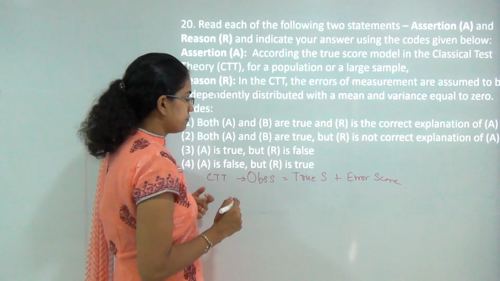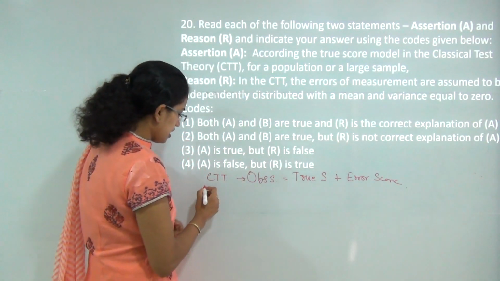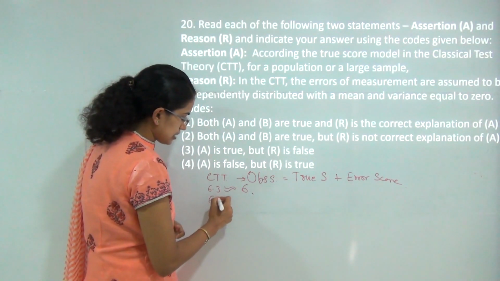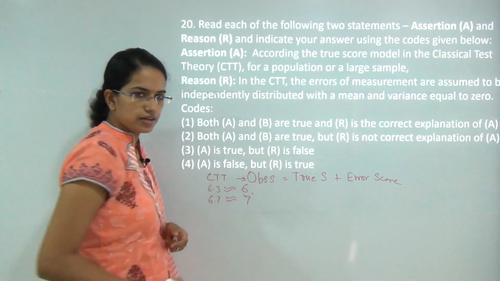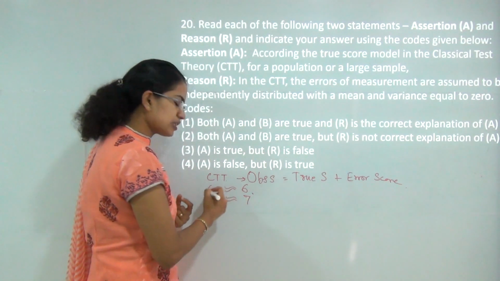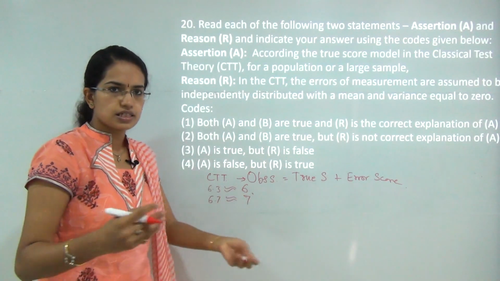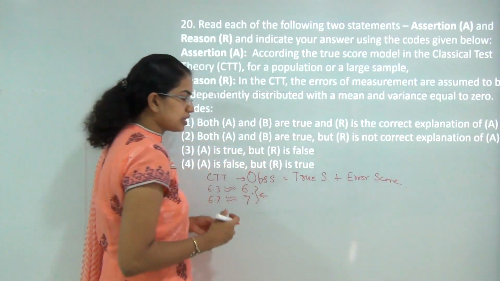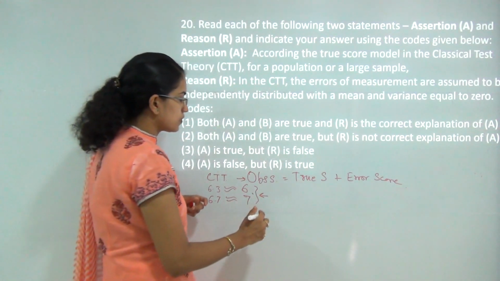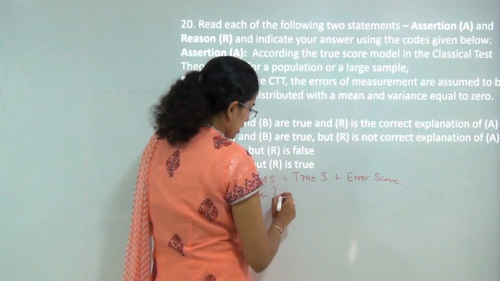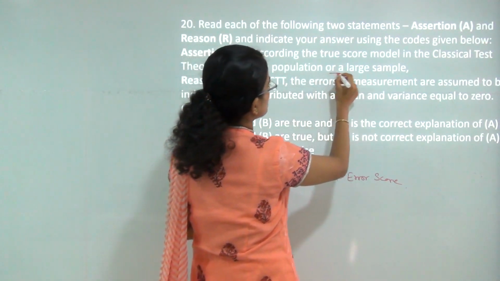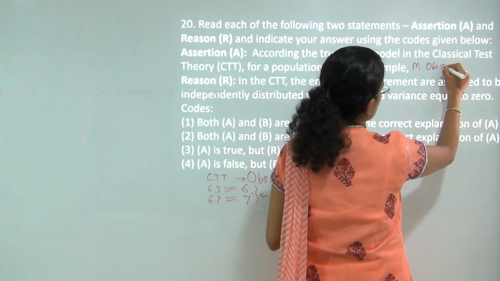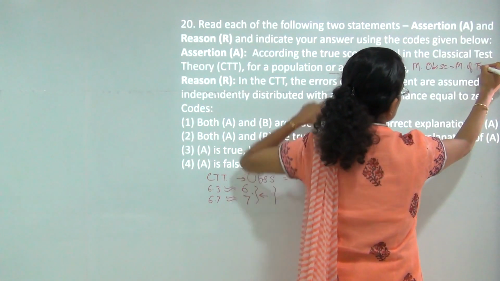Now I am trying to find out the mean of these. Now if I say a child's age is 6.3, I can round it off to 6. If the child's age is 6.7, I can round it off to 7. I won't take age in 6.3, 6.7 format. I would say whether the child is 6 years or 7 years. So I am basically trying to round off. So under this, when there is a large number of elements, I am trying to reduce the number of errors, and therefore when there is a large population sample, the mean of observed scores would be equal to the mean of true scores, that is missing in the question here.